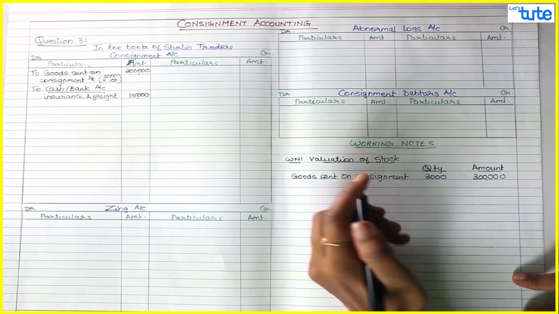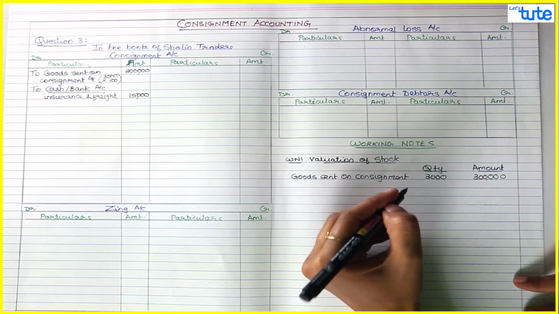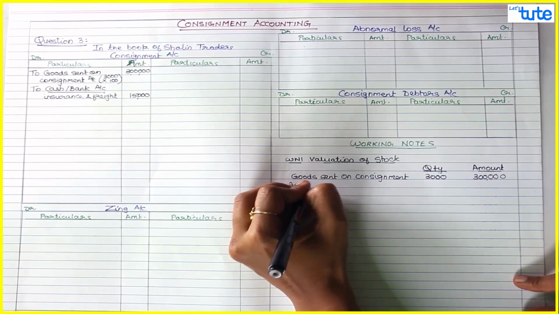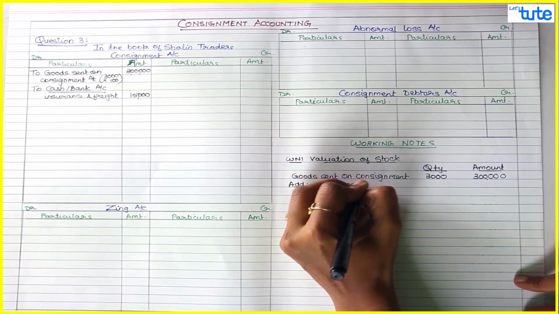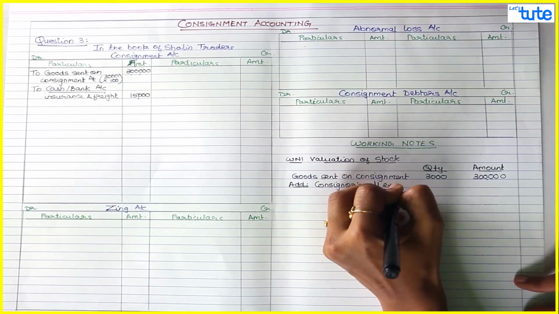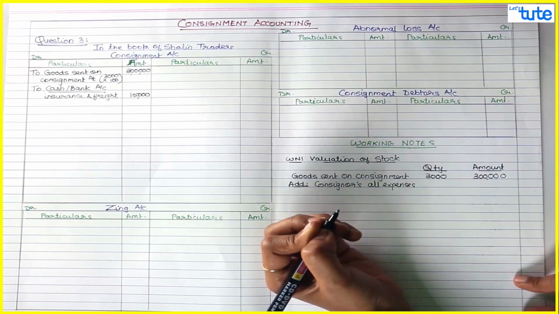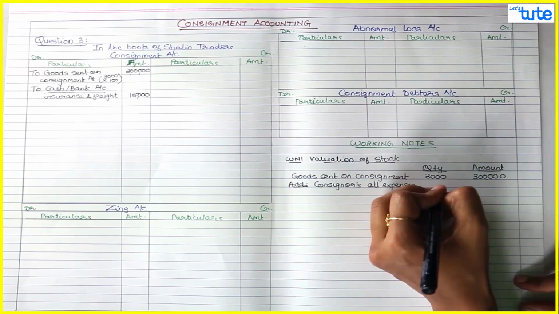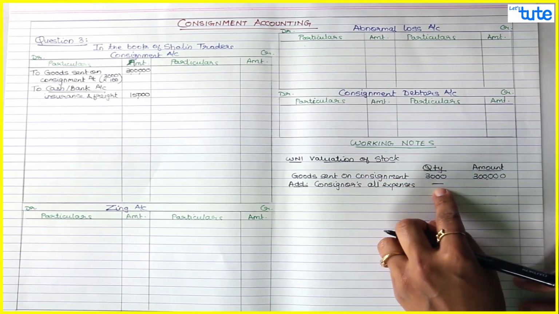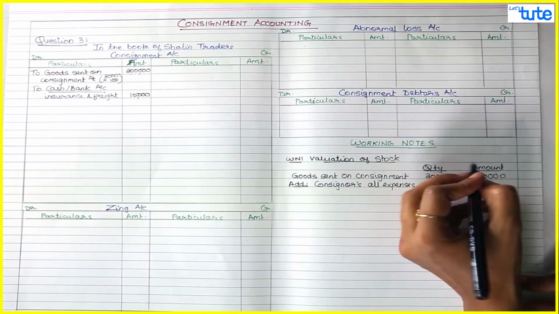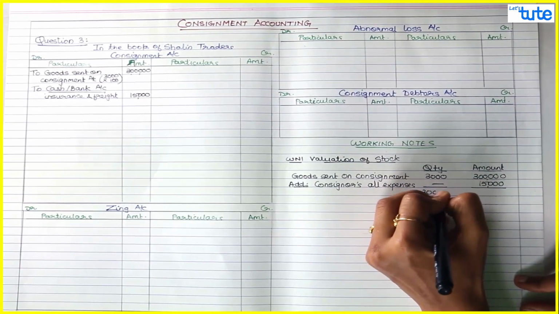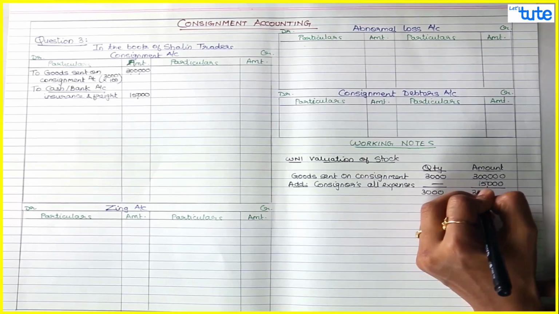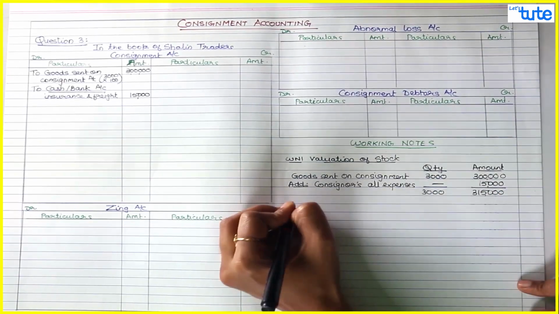Now as per AS2, to the cost we also add direct expenses. So add consignor's expenses, consignor's all expenses. All the expenses for the purpose of purchase are to be added. So for that quantity would be 0, but the expense of consignor is 15,000. So you add 15,000. So now 3000 quantity, or 3000 saris, are worth 3,15,000.